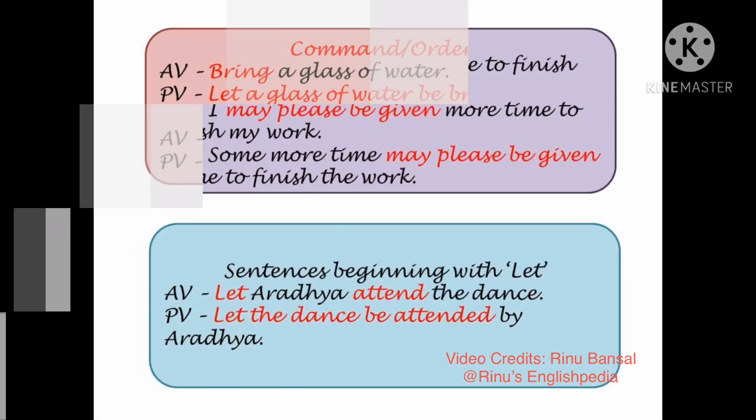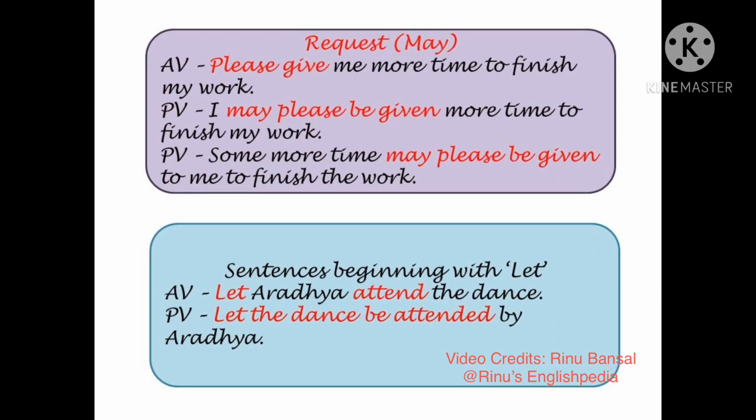In sentences where we request someone in the passive voice, we should use the modal may. For example, in the active voice, if we have the sentence, please give me more time to finish my work, its passive voice will become, I may please be given more time to finish my work, or some more time may please be given to me to finish the work.